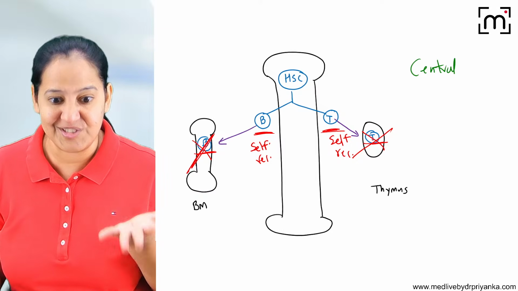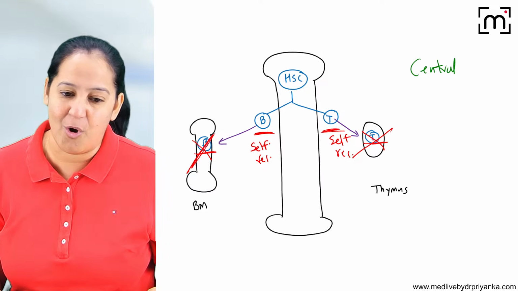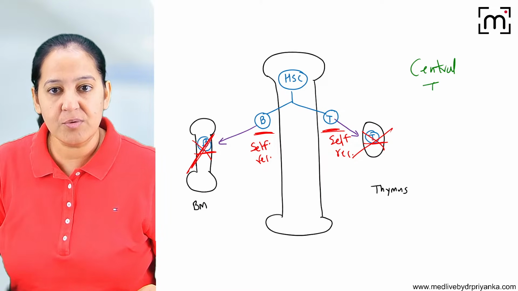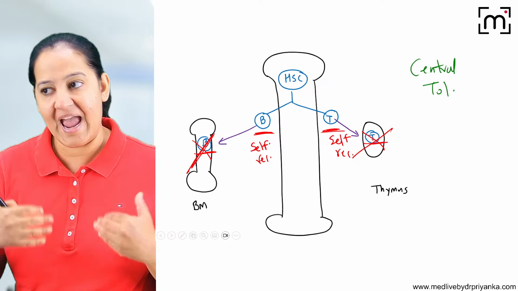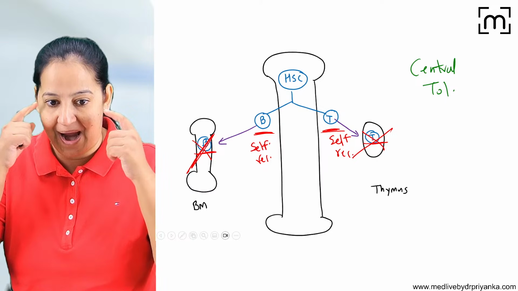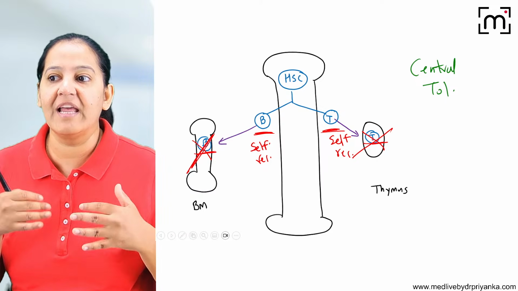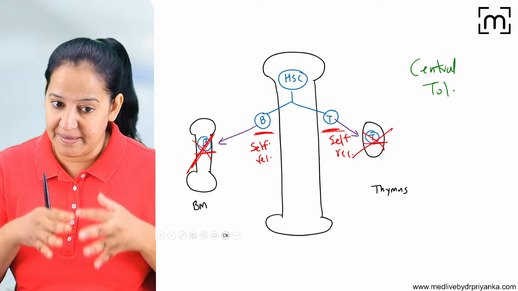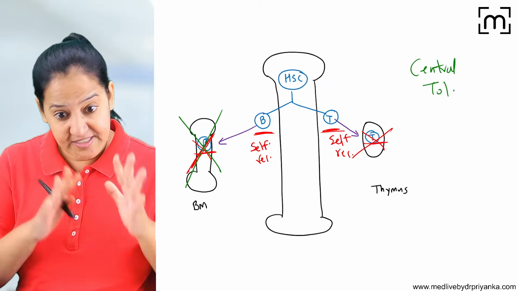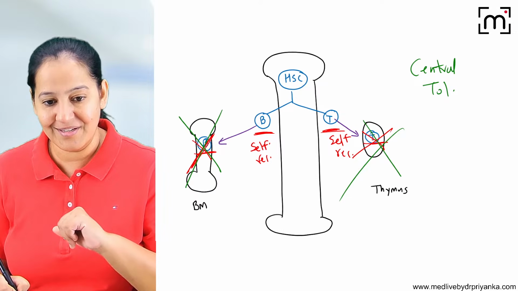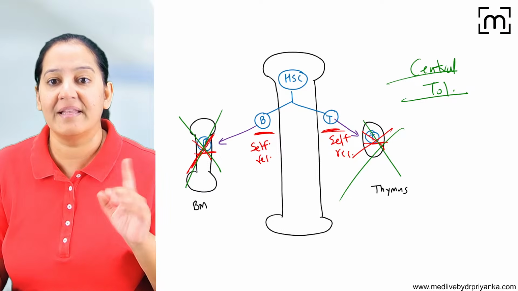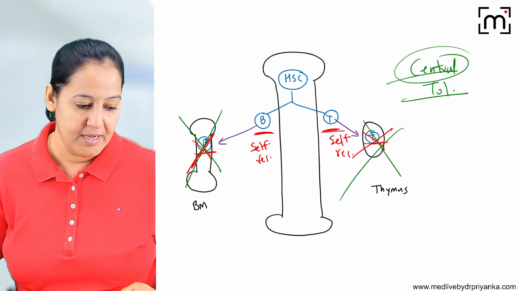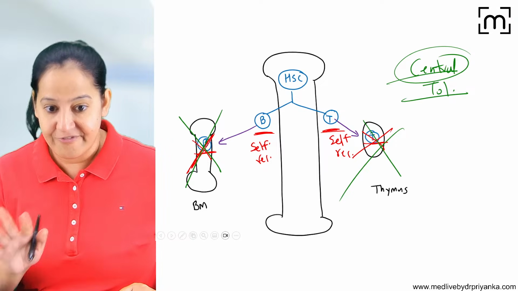God has given such a beautiful mechanism in all of our bodies, in me and in you. It is functional all the time. Imagine any of my B or T lymphocytes becomes mad, self-reactive, and starts killing my own tissue. My body will kill it before it comes into the blood. If it is a B lymphocyte, it is killed in the bone marrow. If it is a T lymphocyte, it is killed in the thymus. So in the central organ they are eliminated, removed before they come in the blood. This is known as central tolerance. Got it?